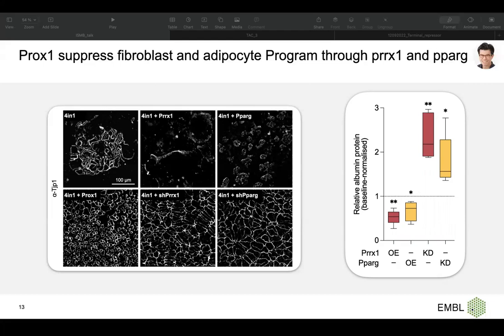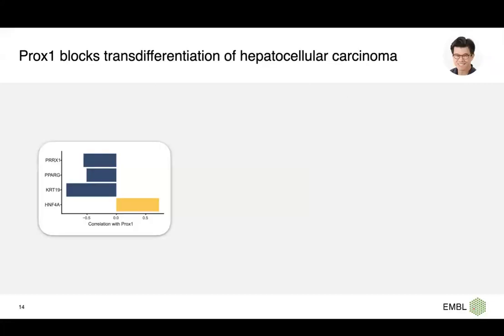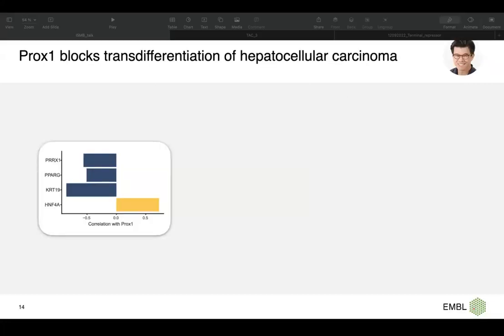So now that we know the mechanism, we want to check if this mechanism also applies to a disease like cancer. This time in humans, we looked at the TCGA data, at the correlation between PROX1 expression in HCC and PRX1 and PPAR gamma. And you can see in the first two lines, they have a significant and high negative correlation.